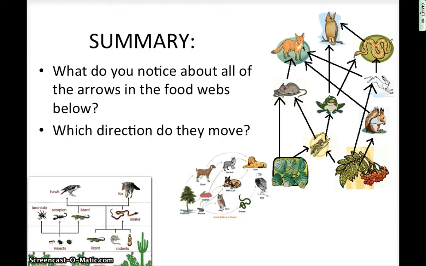So hopefully you identified the fact that the arrows are really pointing up. They're pointing towards the larger animals that are higher in the food chain. The energy is moving in the direction of the organism that's actually doing the eating. So whichever organism is eating it is being pointed to. Hopefully that gives you a little bit of an introduction on feeding relationships in an ecosystem.